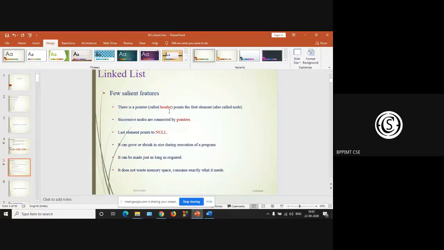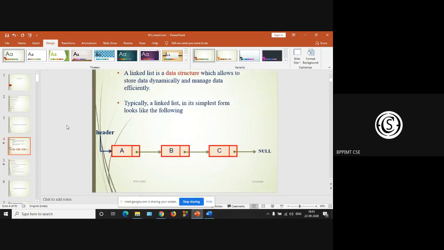There is a pointer called the header or start node, which points to the address of the first node, the first element. Successive nodes are connected by pointers. The pointers are termed as link or next in your program. The last node's pointer is always null. Why null? Because this is the last node, nothing to point to.